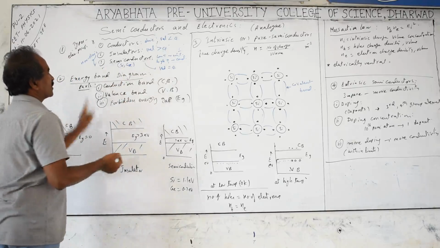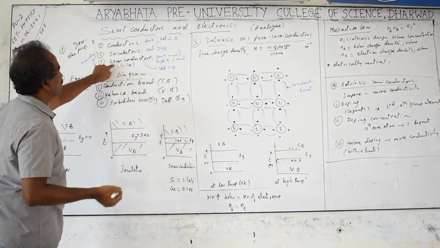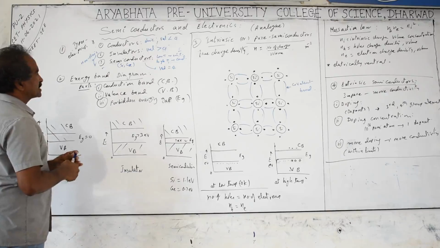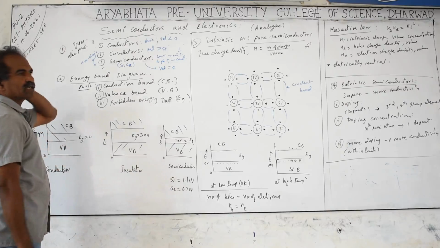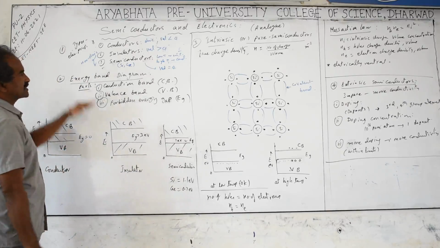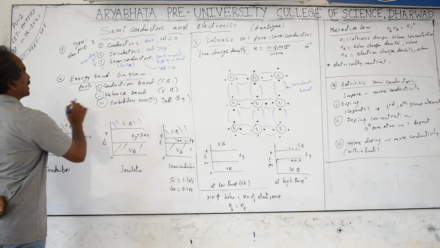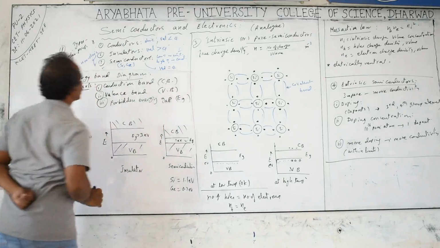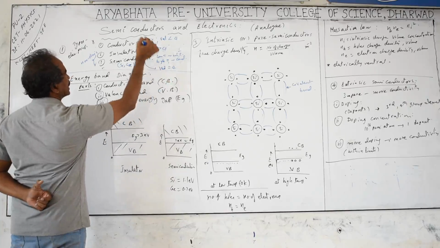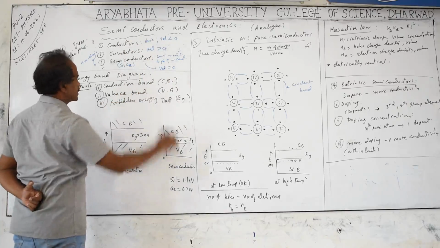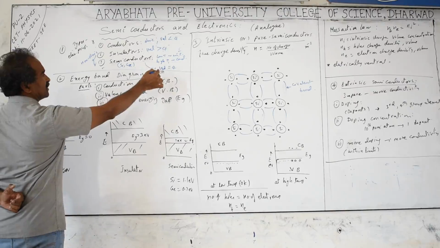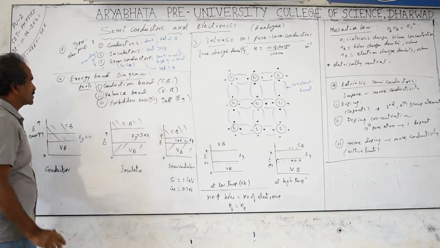We take silicon and germanium. Mainly we are going to use examples of semiconductors in the crystalline form, not in the amorphous form. The difference is that in amorphous form, atoms are arranged randomly, while in the crystalline form, they are arranged in a particular order. So we are going to discuss the crystalline form only. One more thing: you need to know that valence electron number for a semiconductor is 4, less than 4 for conductors, and more than 4 for insulators. That means groups 1 to 3 are conductors, and after 4, groups 5 and 6 are insulators.